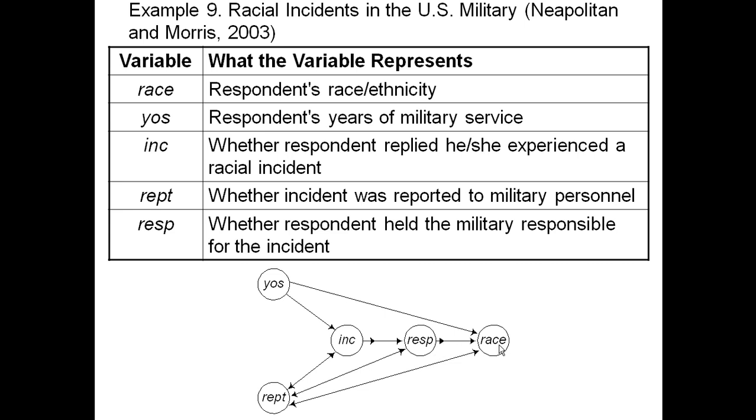And again, no matter how we set alpha, we always learned only this causal DAG, which was that response had a causal effect on race. What does that mean? Whether the respondent held the military responsible for the incident could causally affect their race. Which means I could go into the military, have a racial incident, hold the military responsible for it, and come